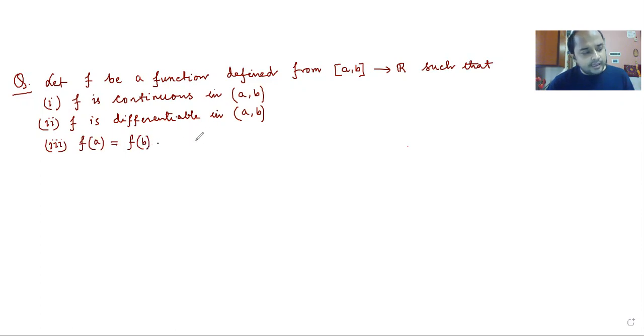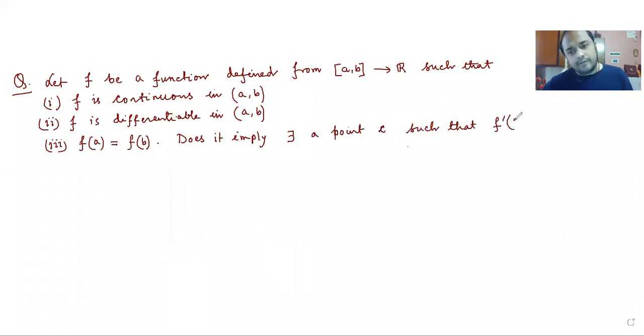Does it imply there exists a point C such that f dash C is equal to 0, C belonging to R?